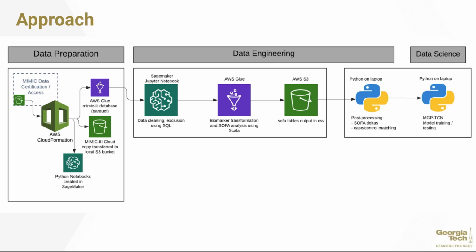The area we really focused in on, as far as the software engineering aspects, was the Glue portion, the middle purple box, which was doing the actual analysis and the loops that we had to run for the convolutional network. And this was based on Scala, which is on Spark, and we tried multiple different variables for the environment. The output was fed into AWS S3 in a bucket. And these CSV files were then taken back into a local setup where we did a little bit more post-processing, and then the actual model was run on the laptop for training and testing.